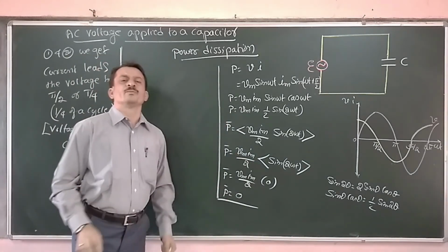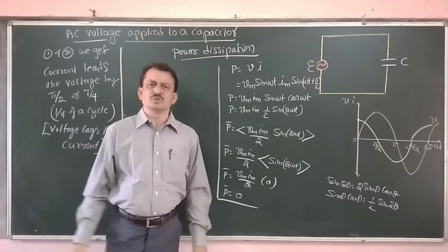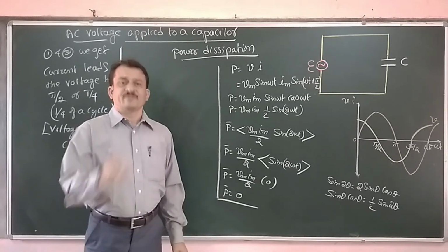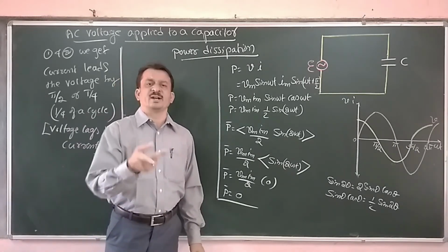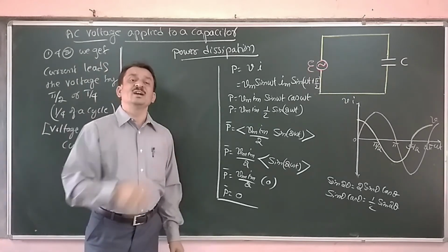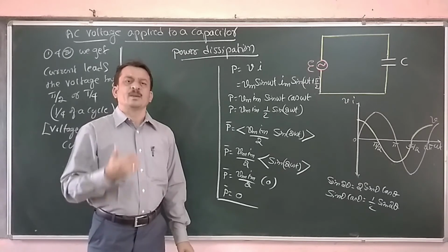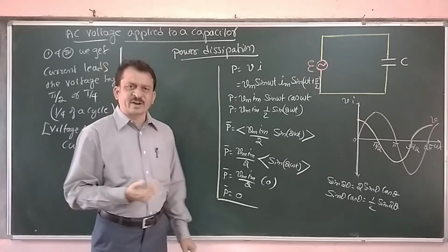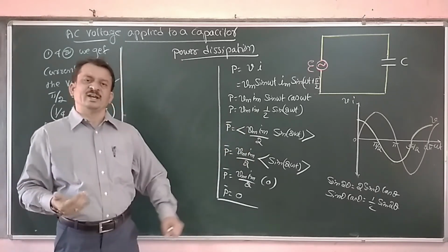So therefore, whenever an AC is applied to a pure capacitive circuit, the phase angle between the voltage, instantaneous voltage, and the current is pi by 2. Who is leading? Current leads the voltage. ಅರ್ಥ ಕೆಪಾಸಿಟರ್ ಅಲ್ಲಿ ಎಸಿ ಅನ್ನ ಪಾಸ್ ಮಾಡಿದ್ರೆ ಕರೆಂಟ್ ಮುಂದೆ ಹೋಗ್ತಾನೆ, ವೋಲ್ಟೇಜ್ ಹಿಂದಿರ್ತಾನೆ.